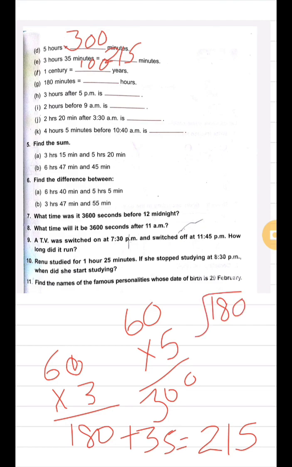Always remember children, as we have done in the conversion of capacity, conversion of weight, conversion of length, in those topics, when we have to convert a bigger unit into a smaller one, we do multiplication, and when we have to convert a smaller unit into a bigger one, we do division. The same is the thing we are doing here.